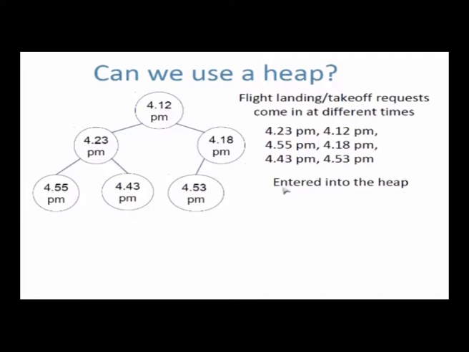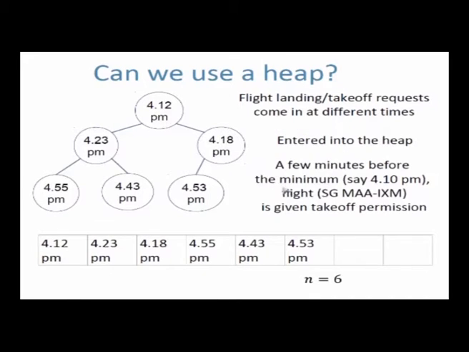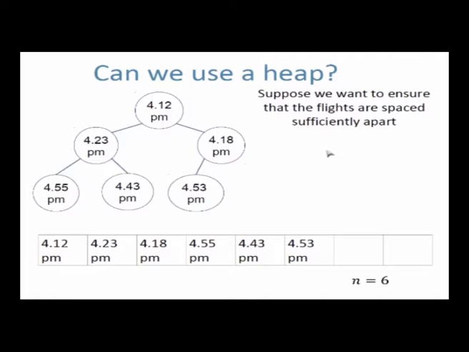But suppose I want to add a new rule. The new rule says that if there is a flight which has taken off at 4:12 p.m., I don't want another flight to land or take off at 4:13 p.m. Because if one flight is taking off at 4:12 p.m. and another flight is also taking off at 4:13 p.m., there is a danger that this second flight may collide with the first flight, right? So you want to make sure that the flights are separated by a reasonable amount of air time.